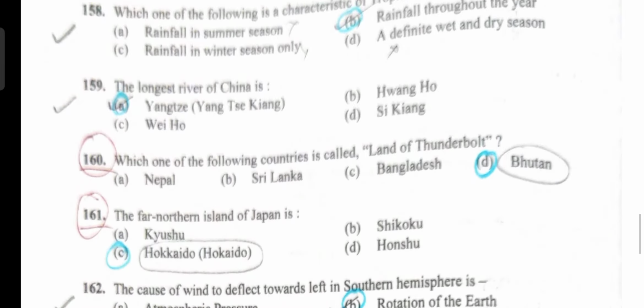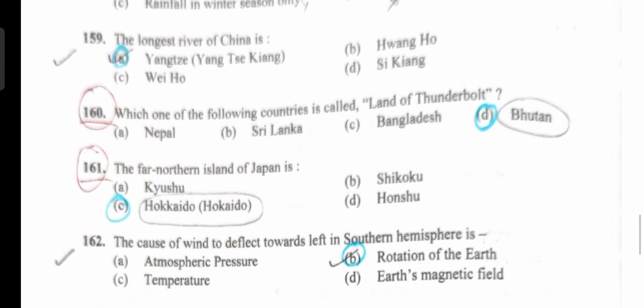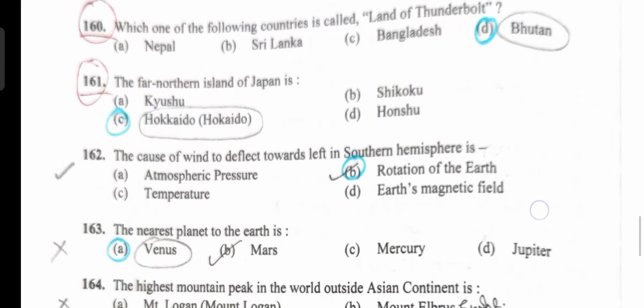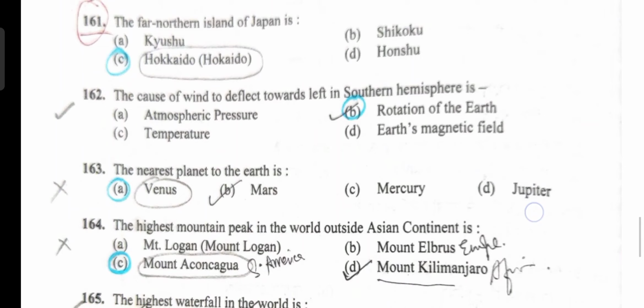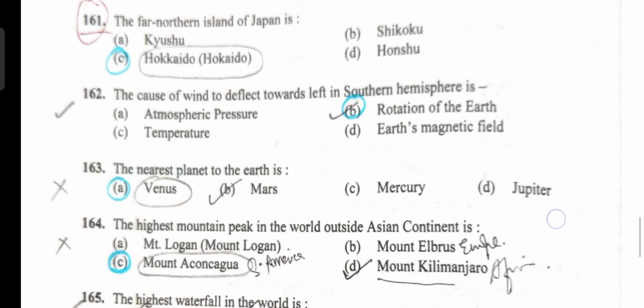Longest river of China, Yangtze, option A is correct. Which country is known as the land of the thunderbolt? Bhutan, option D is the correct answer. Far northern island of Japan is Hokkaido, that is option C is correct. Next question, the cause of deflection of wind towards left is due to rotation of the earth, option B is correct.